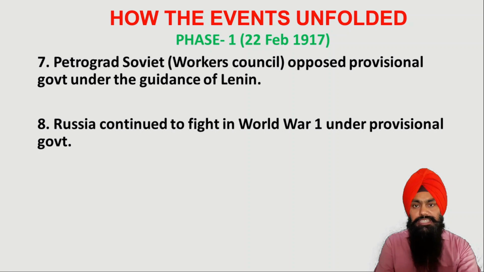And next we see that Russia was continuing to participate in World War I, although the people protested against the government, and even protested against the new provisional government, that they should not participate in World War I. But the leaders of the Menshevik party kept on supporting the other countries in World War I. So here we see that this is the end of phase 1.